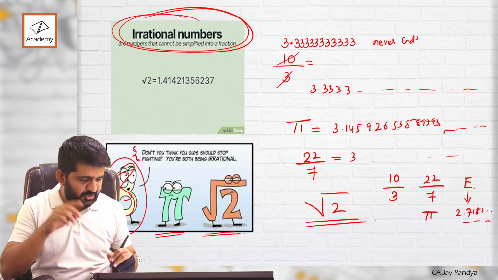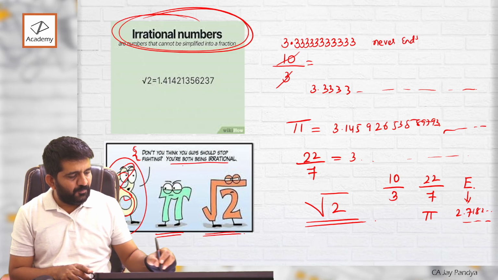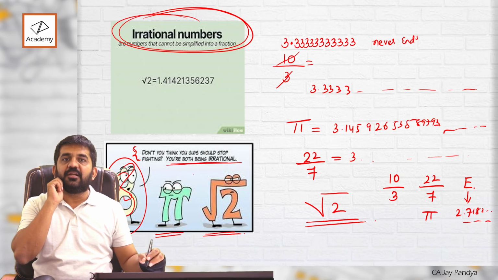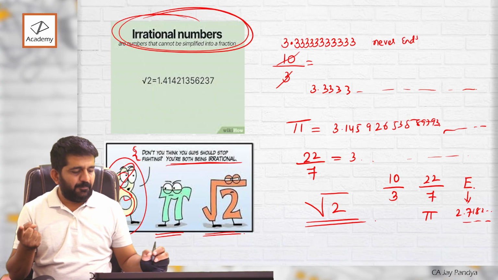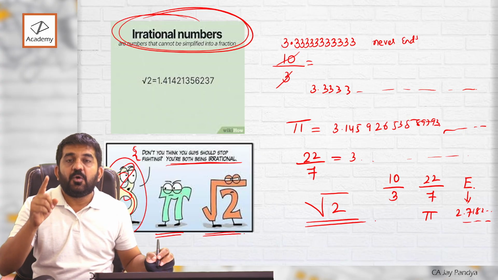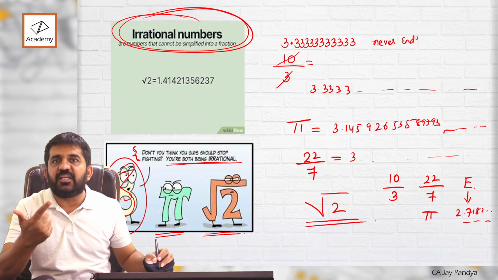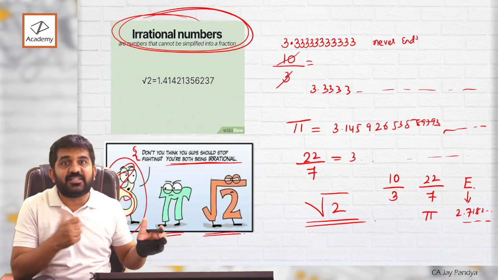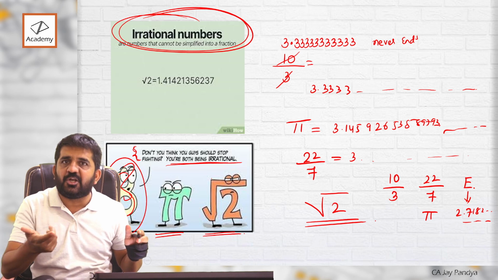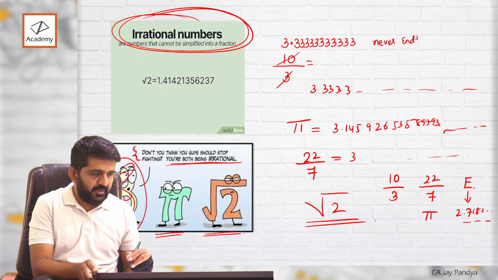So 8 is telling pi and under root 2 that you are both being irrational. 8 is a rational number, and pi and under root 2 are irrational. What is irrational? Illogical, right? The dictionary meaning of irrational is illogical. In maths it does not mean illogical. There is a logic, but the number is never ending, so we term it an irrational number.